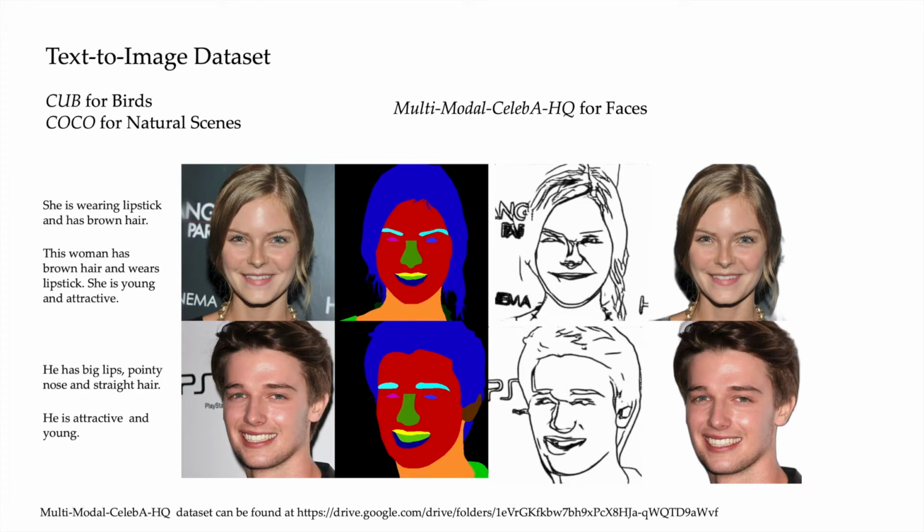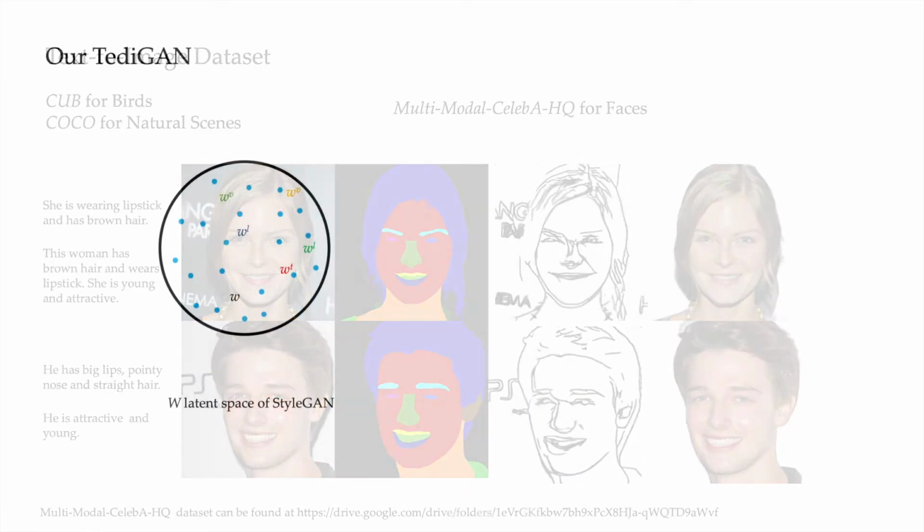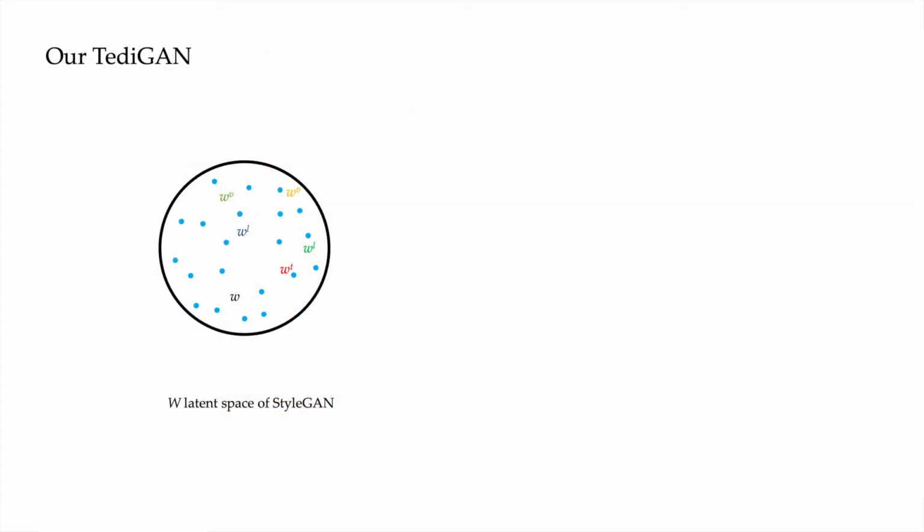The introduced multimodal CelebA-HQ dataset is a large-scale face image dataset that has 30,000 high-resolution face images, each having a high-quality segmentation mask, sketch, descriptive text, and image with transparent background. The key idea of our framework is to map text, image, and other modalities into the latent space of a pre-trained StyleGAN generator, where the multimodal information can learn matching relationships and make the corresponding alignments between text and image.